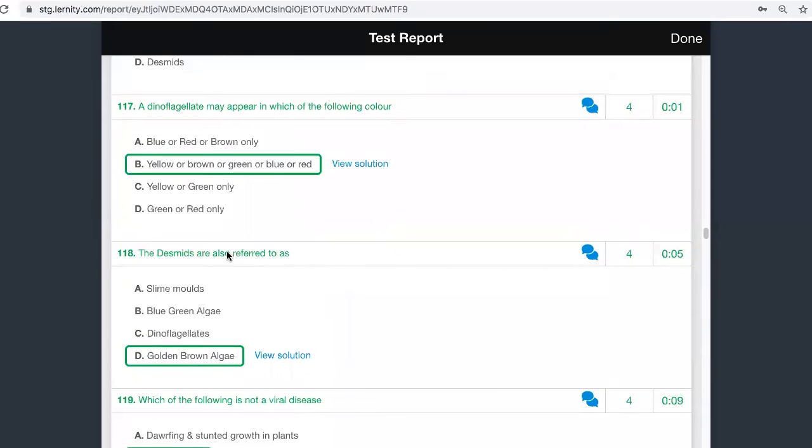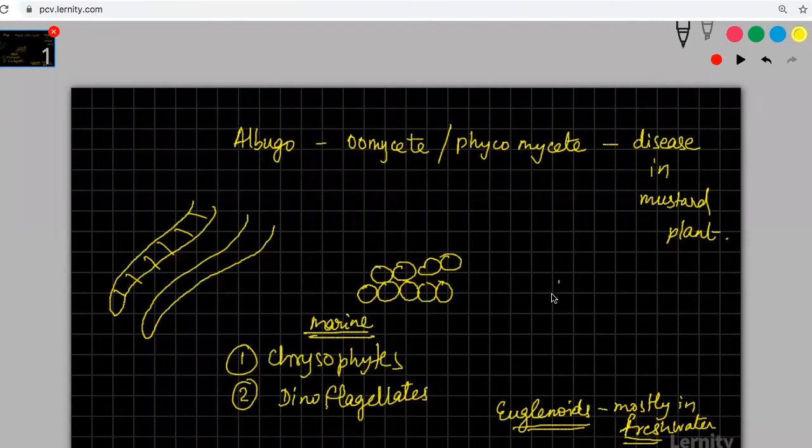118, desmids are also referred to as what they are asking. In your CBSE textbook, it would have been given as golden algae. Okay, CBSE text would have given it as golden algae.